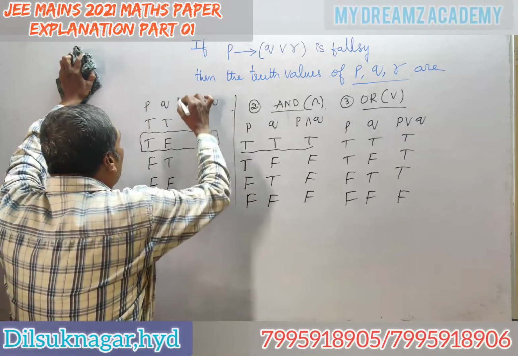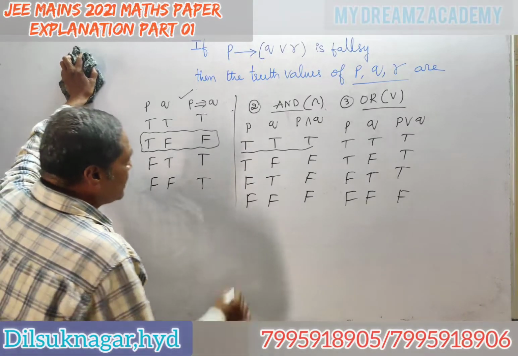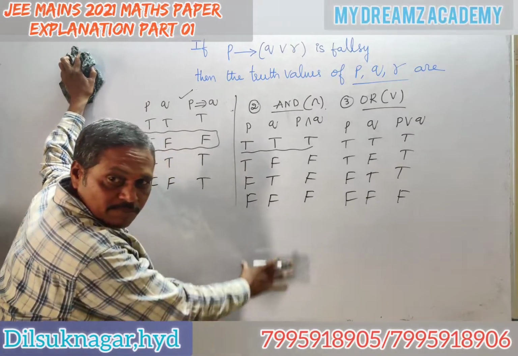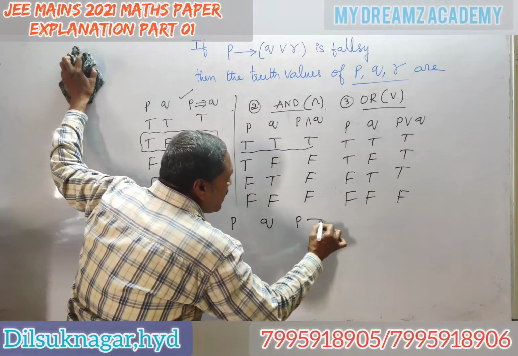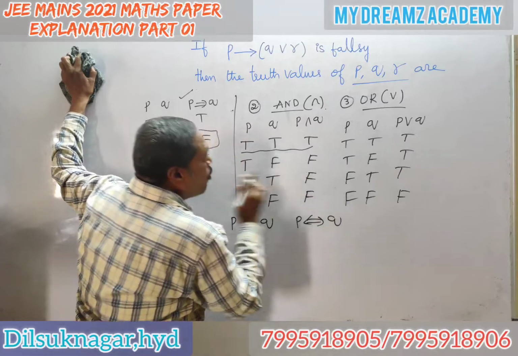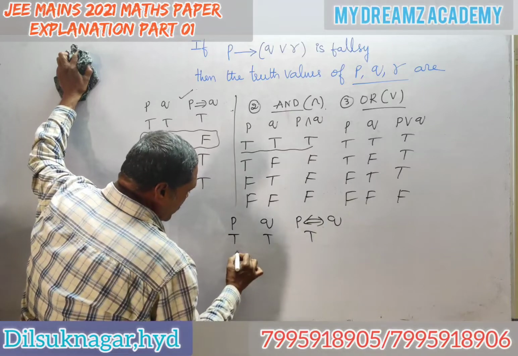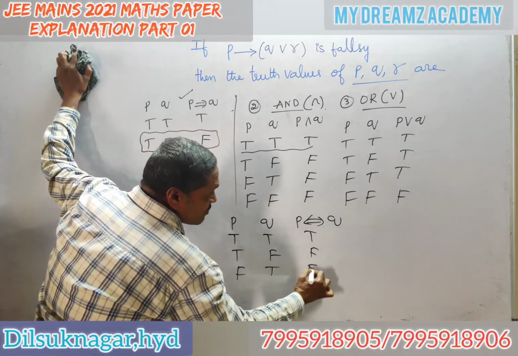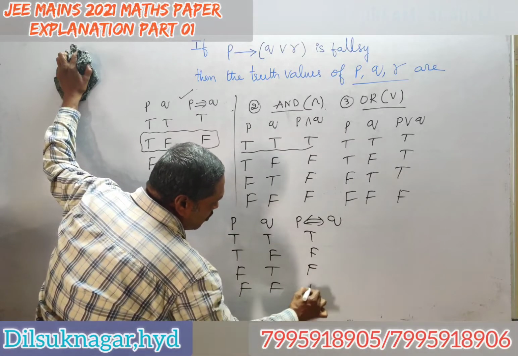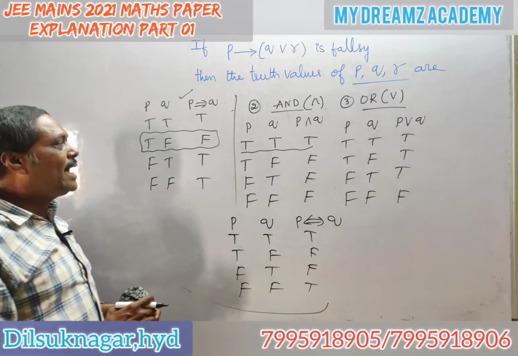This is called implication. Next, the biconditional, P if and only if Q. Remember: true, true: true. True, false: false. False, true: false. False, false: true. Only these four tables are there. If you remember these 4 or 5 tables, that is more than enough.